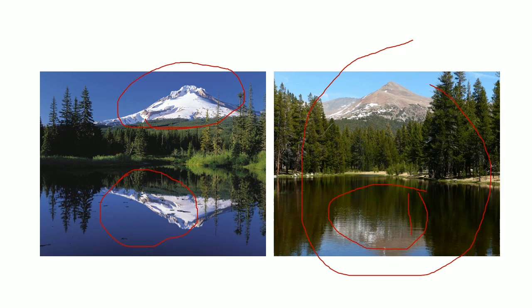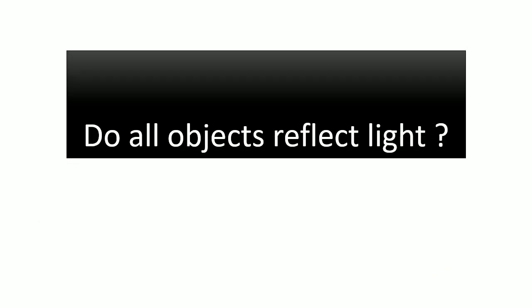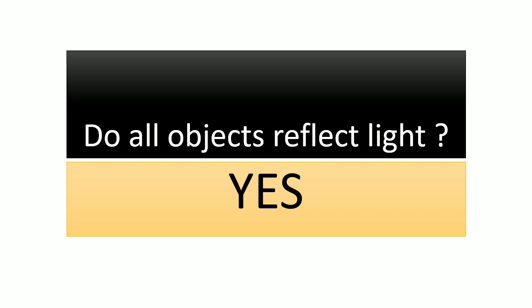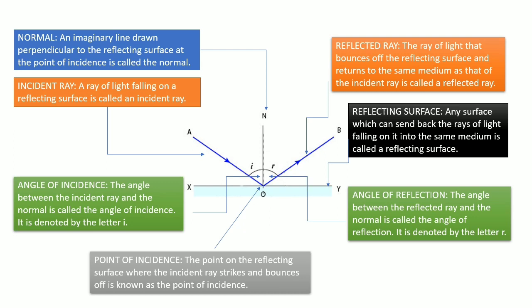So now we have a question: do all objects reflect light? The answer is yes. If no, then we cannot see all the objects around us. So remember students, all objects reflect light. Next we'll discuss some terms related to reflection.